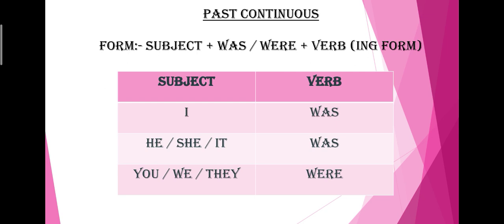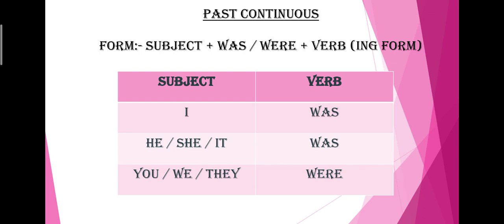So this is all you need to remember, children. So you should be knowing the irregular verbs thoroughly. Then we come to the past continuous. The form of the sentence is subject plus was if it is singular, and were if it is plural, plus verb in the ing form. That means was plus ing form or were plus ing form.